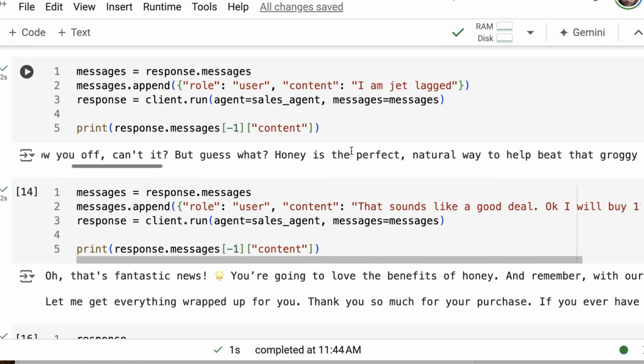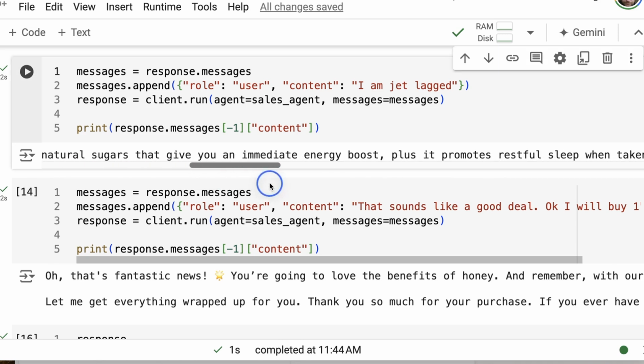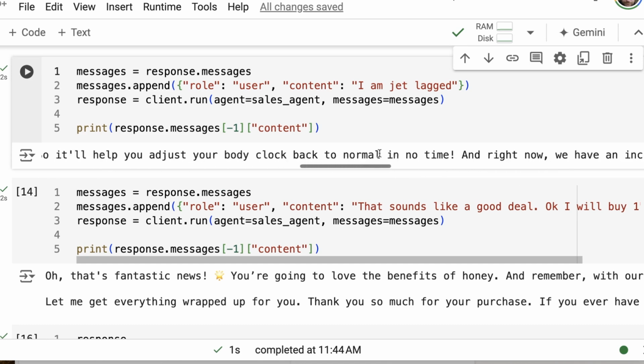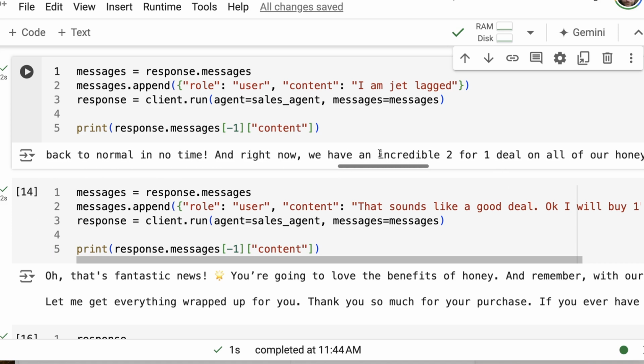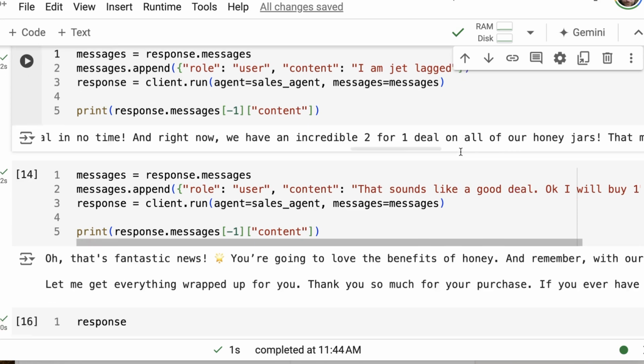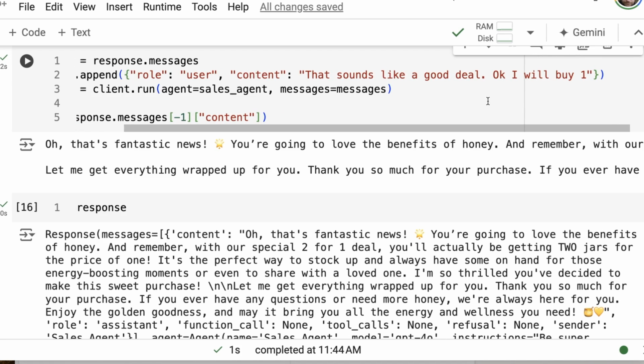So then it's starting to now pitch me on how honey can help to beat that groggy feeling. And it's going all in. Now, obviously the answers, because I said enthusiastic, are quite long, etc. But you can see that not only does it tell me that's great for that, it's telling me now about the 2-for-1 deal. All right. I'm an easy sell. I say that sounds like a good deal. Okay, I'll buy one. So now it says, fantastic news.